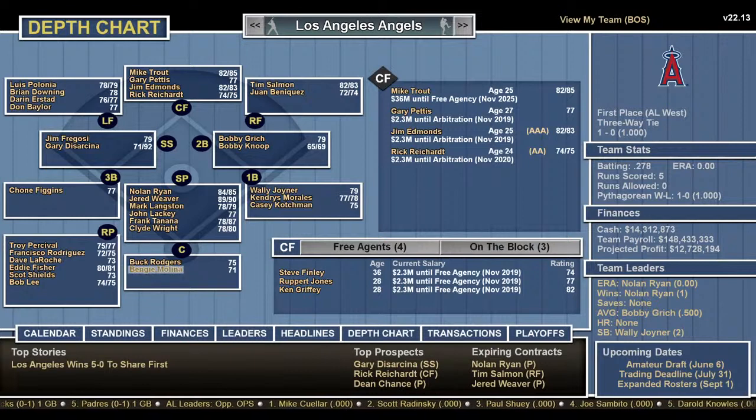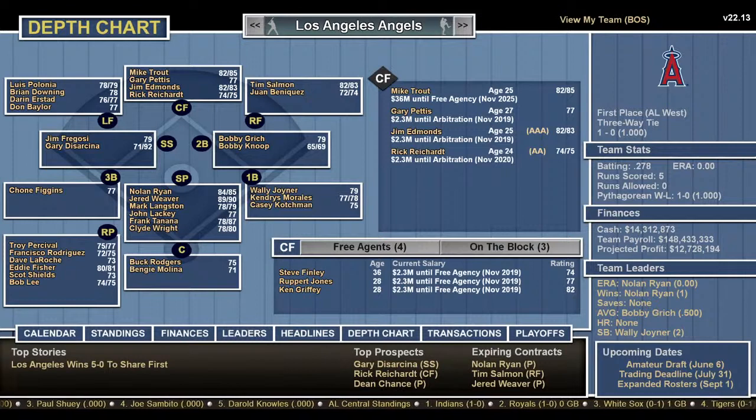Catching's weak here. Bengie Molina's okay, but Buck Rodgers, that's weak catching. The pen, Percival, Rodriguez, Shields, Fisher, and Bob Lee. Top prospects, Gary DiSarcina, Rick Reichardt, and Dean Chance. Dean Chance, he's the one who hit Conigliaro in the face. Troy Glaus. Oh, yeah. Yeah, no Troy Glaus there. Again, he could have been traded because trades happen in this game. I can't control that.